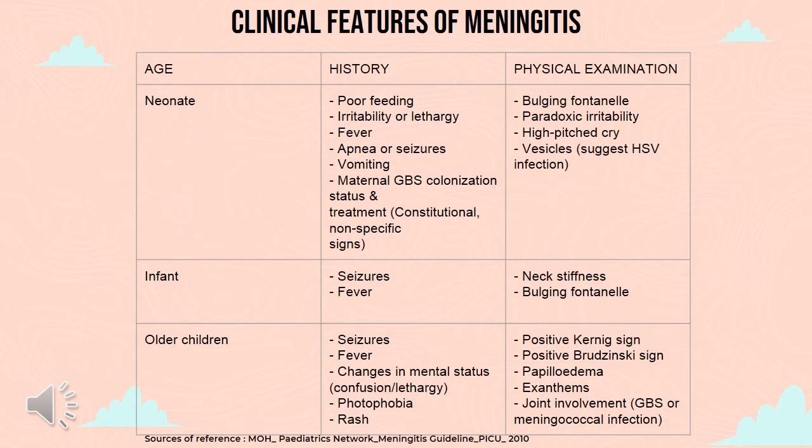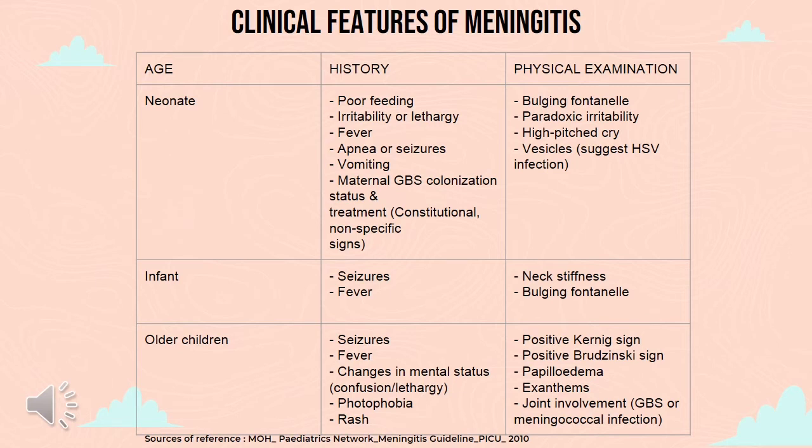Now let us go into the clinical features of meningitis. The clinical features of meningitis can vary with age. For neonates, patient can present with poor feeding, irritability or lethargy, fever, apnea or seizure, vomiting, maternal GBS status and treatment. Upon physical examination, we can see bulging fontanelle, paradoxical irritability, and high-pitched cry. Paradoxical irritability is a sign of meningeal irritation when the child is quiet at rest, but cries when moved or comforted.